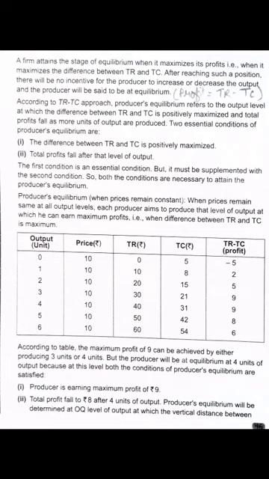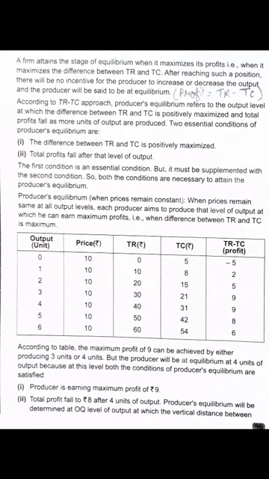So the producer is earning maximum profit of rupees how much? 9. Fine. See, at both levels he is achieving the same profit, but we will always prefer the fourth unit rather than the third one. Okay. Why? Because we will check out the maximum output which can be produced. Fine.